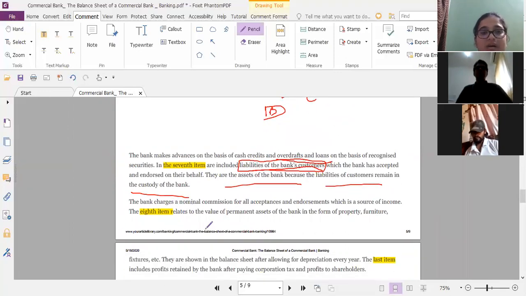The bank charges a nominal commission. So how is it making a profit? It is charging a nominal commission rate, or a service charge, we can say, for all the acceptances and endorsements, which is a source of income, right? Then the eighth item under the assets